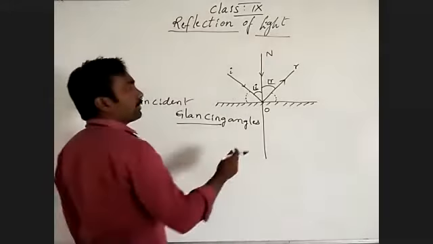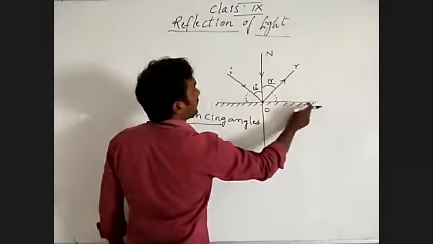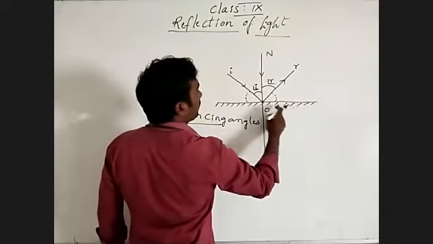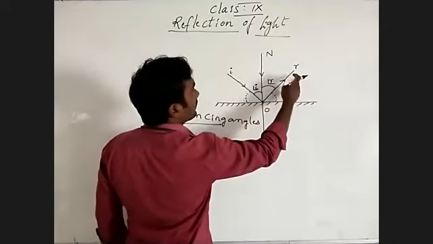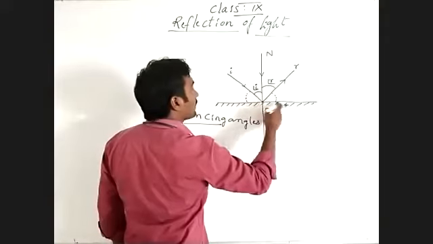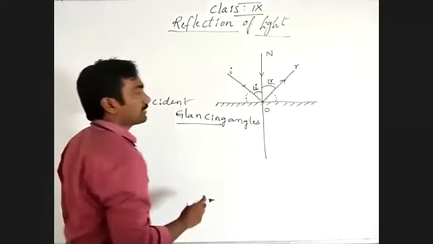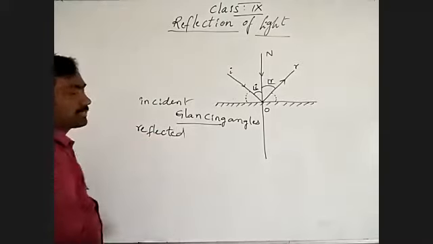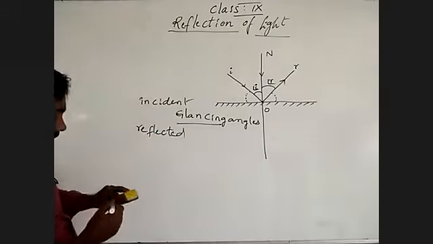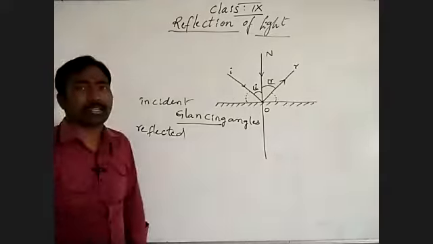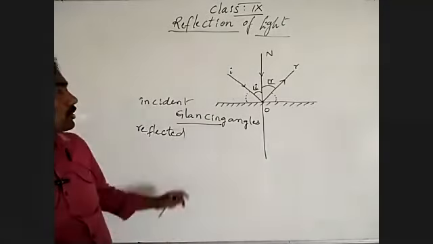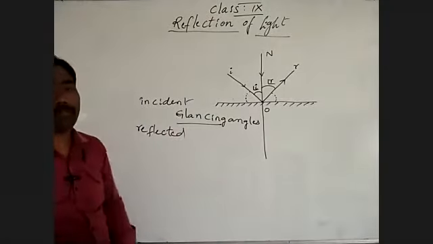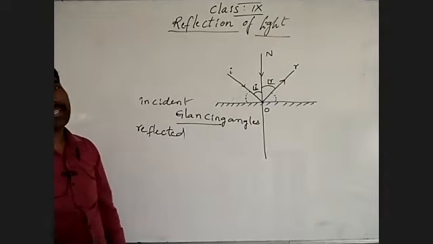The angle between the reflected light ray and the plane surface is known as the reflected glancing angle. But those two glancing angles are the same. What is the glancing angle definition?